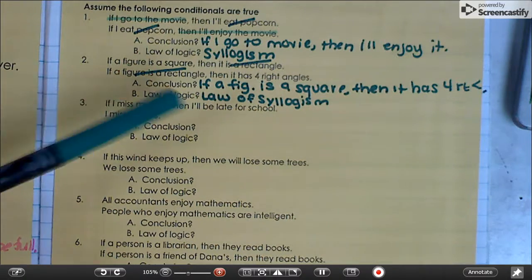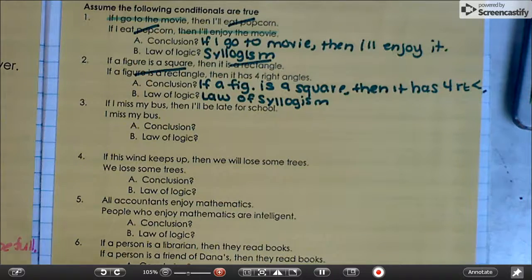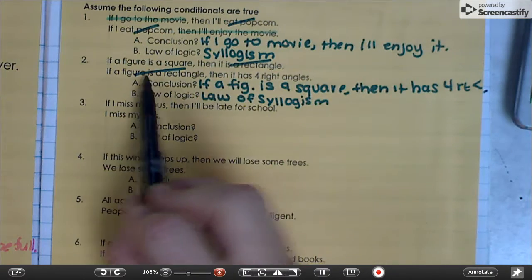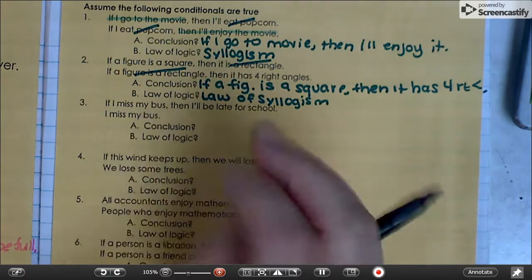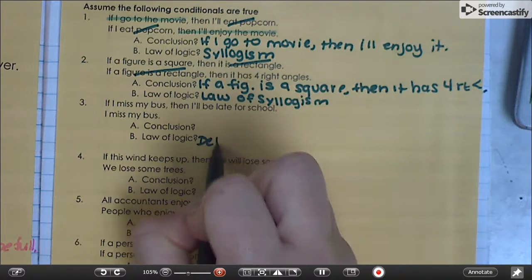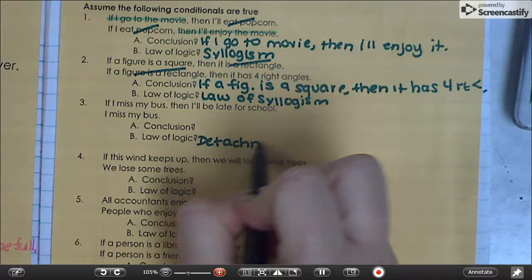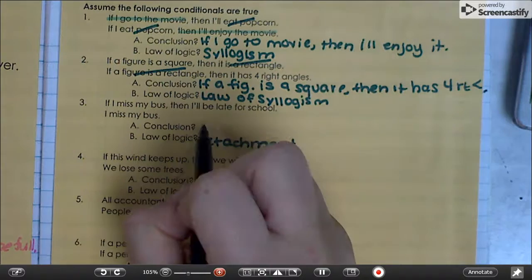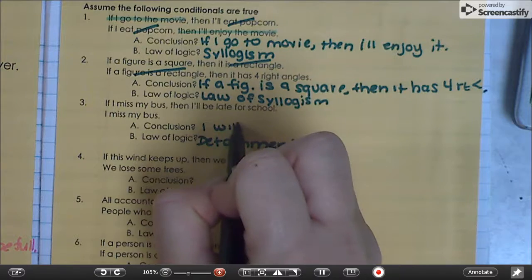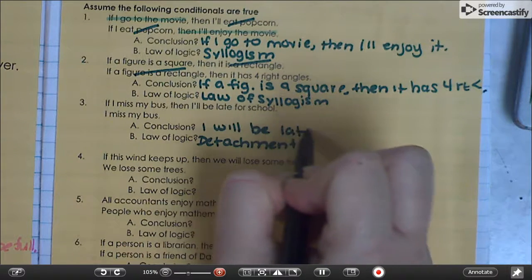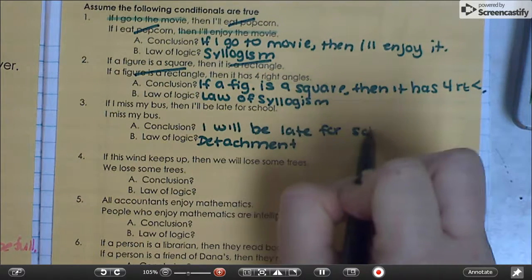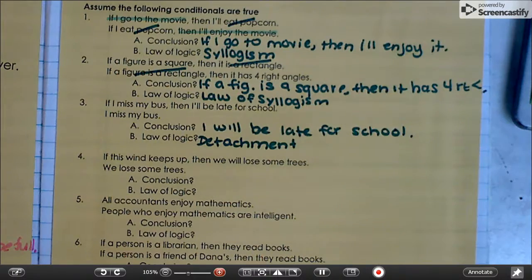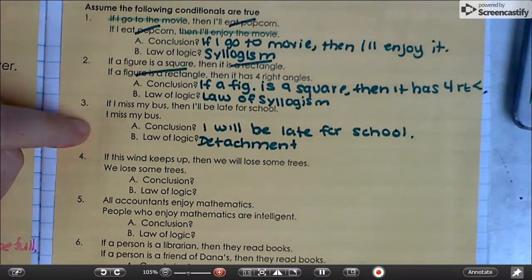If I miss my bus, then I will be late to school. I miss my bus. This is definitely not syllogism because it doesn't have that repeat there. But it is detachment because we took it apart. Here's the hypothesis. Now the conclusion would be, I will be late for school. All right, do you see the difference between syllogism and detachment?